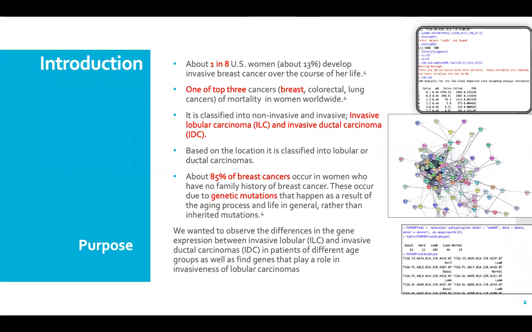The majority of breast cancers occur in women due to genetic mutations as a result of the aging process and life in general, rather than inherited mutations. This study seeks to characterize age impacts on differential expression patterns between invasive lobular carcinoma, ILC, and invasive ductal carcinoma, IDC, and how protein-protein interactions and biological pathways associated with cancer progression are affected by those.